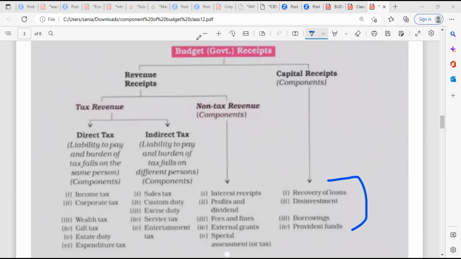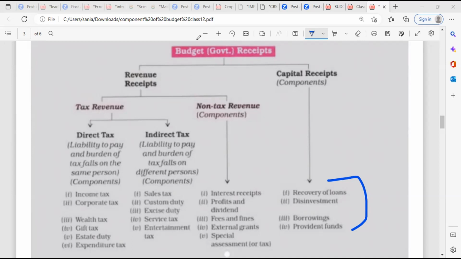Indirect tax examples: sales tax, custom duty, excise duty, service tax, entertainment tax. Direct tax falls on the same person; indirect falls on a different person.